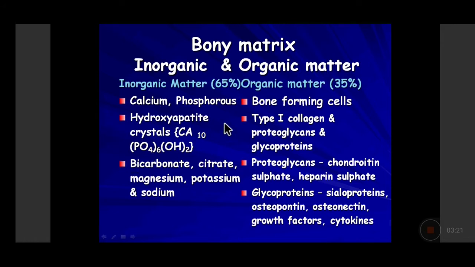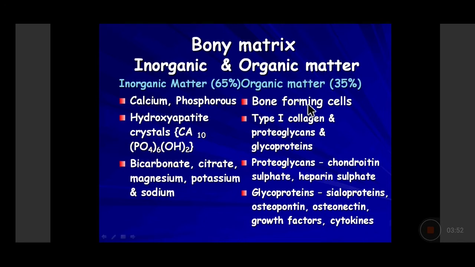And what do they form? They form the hydroxyapatite crystals. And this is the chemical formula for the hydroxyapatite crystals: hydroxyl ion, calcium 10, and the phosphate ion, phosphate which is 6 in number. So these form the important inorganic matter which is present. Any disturbance in the calcium and phosphate metabolism will affect the inorganic matter, and the patient can present with bony abnormalities. Right?